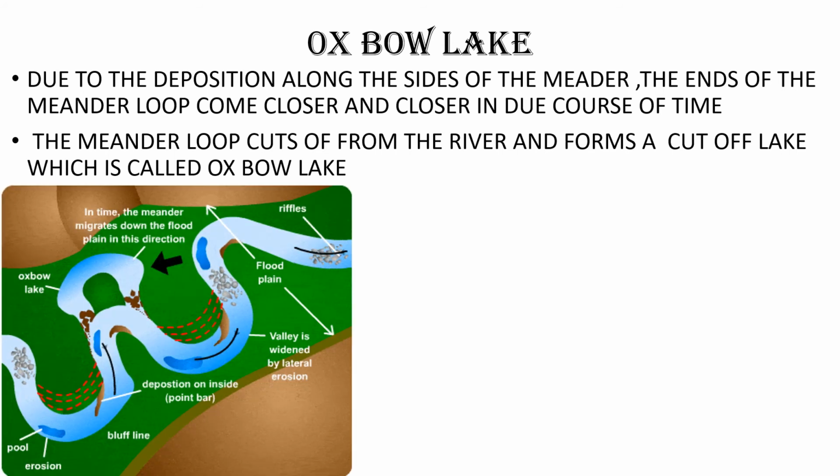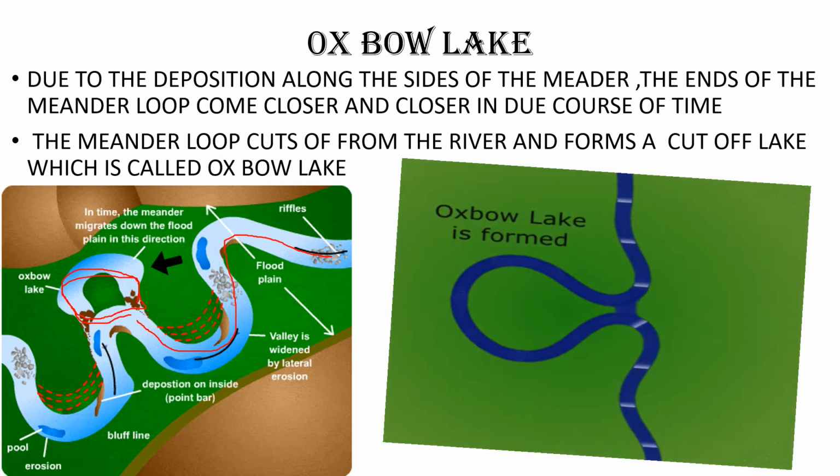Here you can see. Now see, here the water is coming, right? Slowly it will start coming. But slowly again, this one is formed. This is called oxbow lake. Okay, here you can see how it is formed.